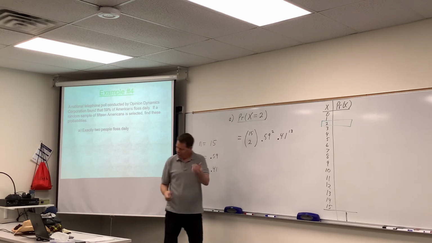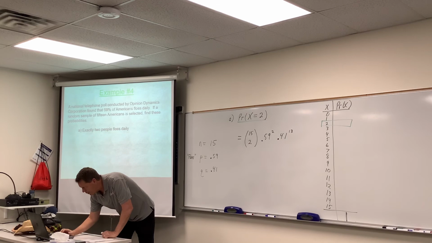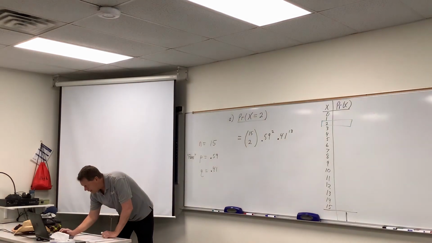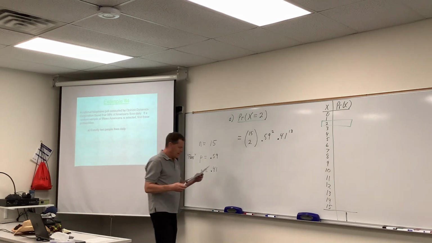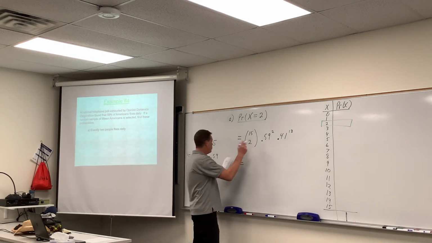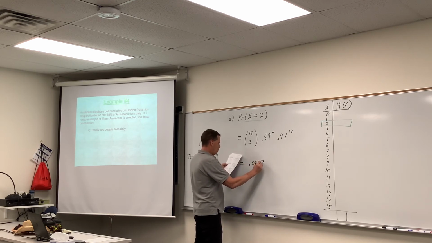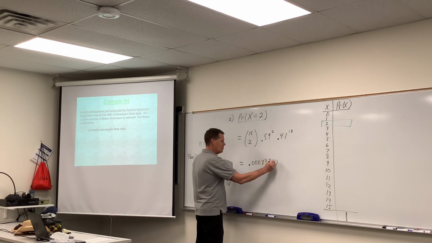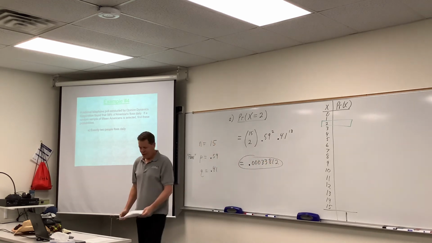Crunch, crunch, crunch with the calculator, and that would give you the number that I'm about to write on the board, all right? And so I worked this out ahead of time, and again, I'm hopeful that I can read my own writing. But if you crunch those numbers, you should get something along the lines of 0.000333812. As I keep saying, I don't care how many decimals you keep.